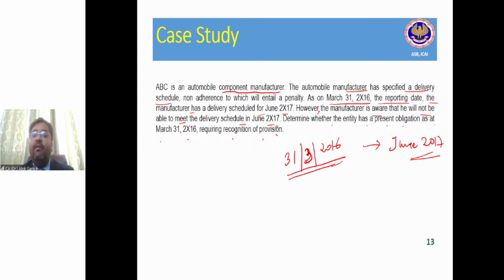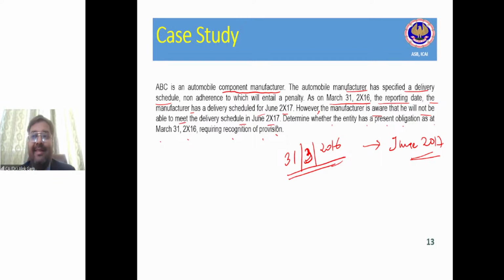Infosys cannot say, even if I am thinking that you will not be able to supply by June 2017, please pay me the penalty as of today. The answer is no, right? There is no present obligation. As on 31st March 2016, Tata Motors is not obligated to pay this penalty. Tata Motors will only be obligated to pay that penalty in June 2017, when the delivery actually has not happened.